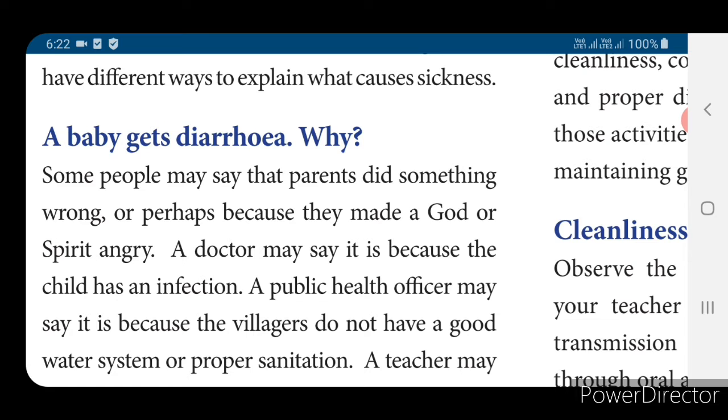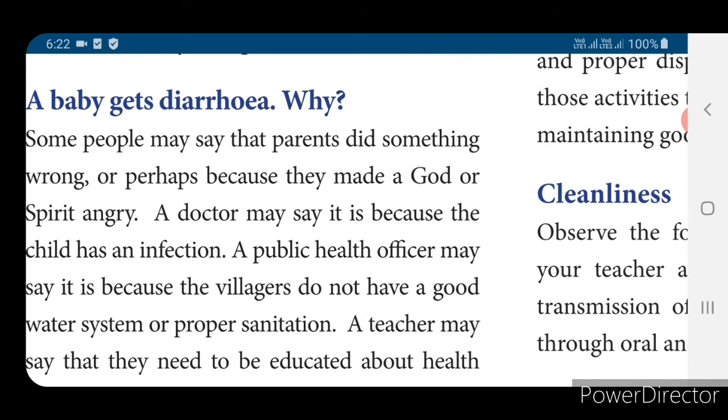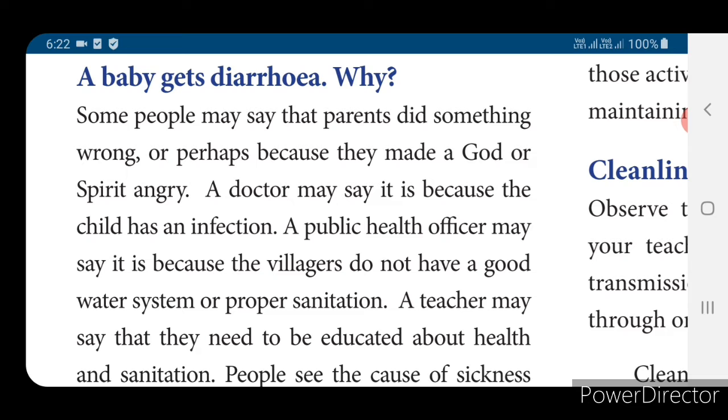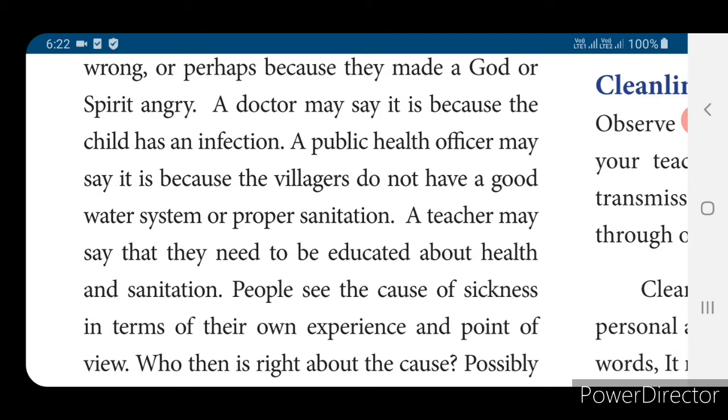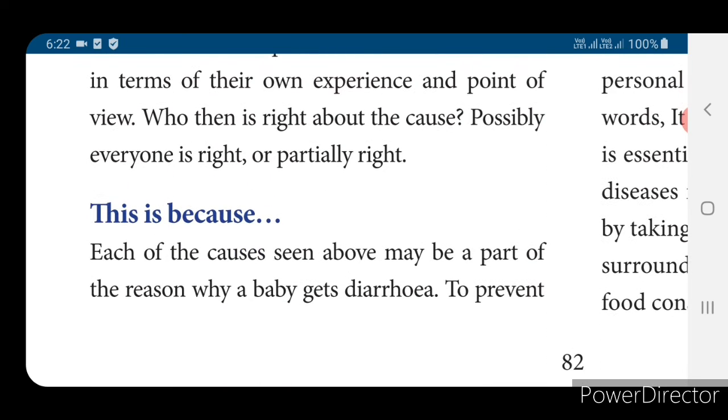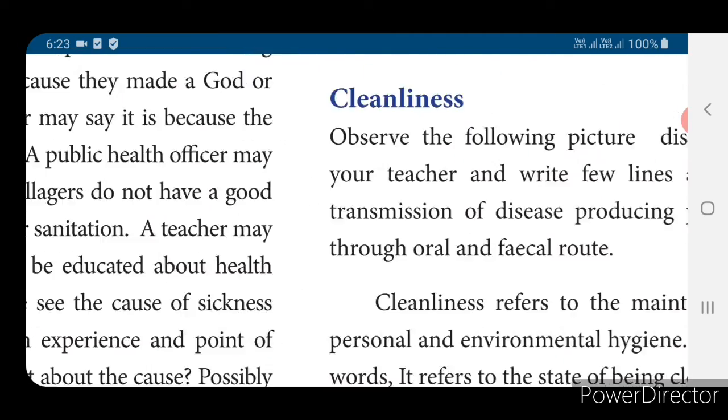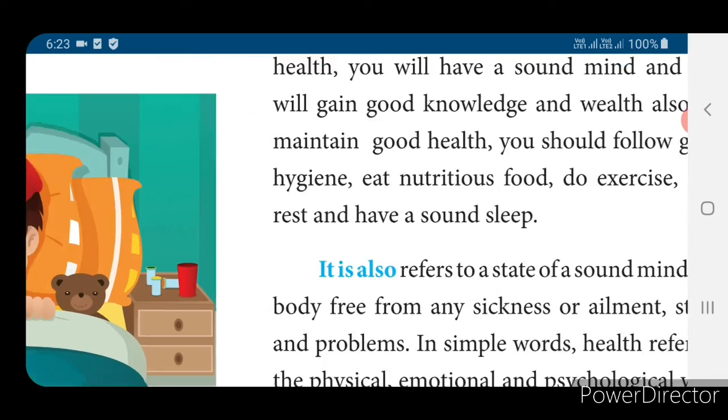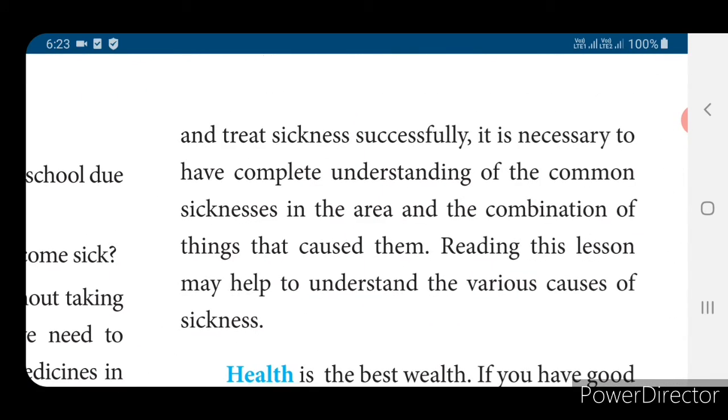A doctor may say it is because the child has an infection. A public health officer may say it is because the villages do not have a good water system or proper sanitation. And the teacher may say that they need to be educated about health and sanitation. So people see the cause of sickness in terms of their own experience and point of view. Possibly everyone is right or partially right. Each of the causes seen above may be a part of the reason why a baby gets diarrhea.